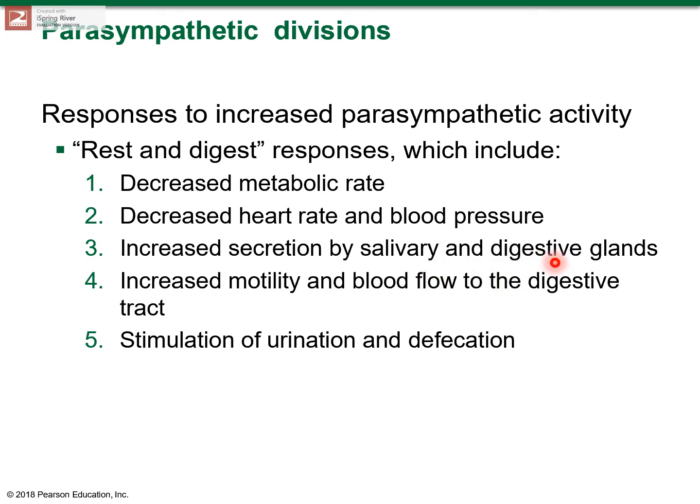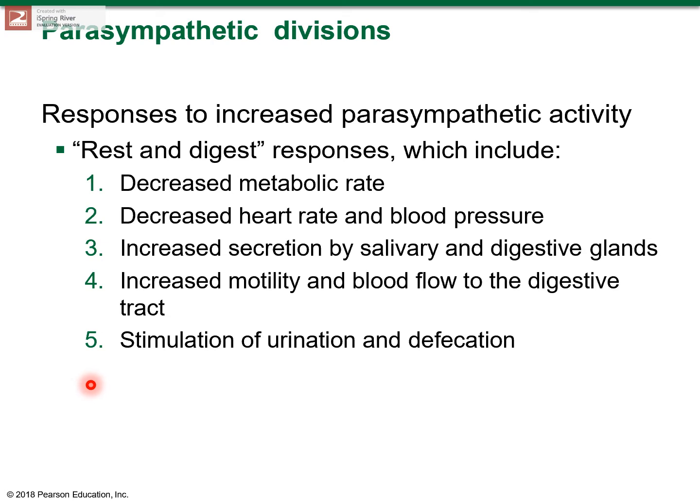And then it increases secretion of the digestive juices in the digestive glands, okay? It increases motility and blood flow to the digestive tract. So we start resting and digesting and our body calms back down. It stimulates urination and defecation. So these are the key features of the parasympathetic nervous system. The parasympathetic nervous system or the division is predominant when we are at rest and when we are calm.